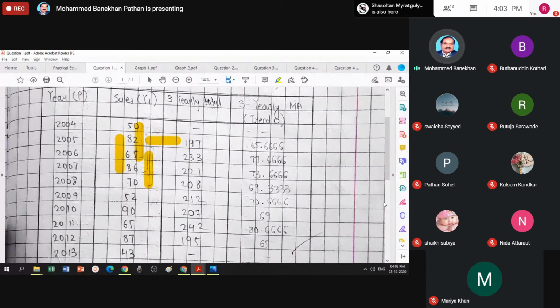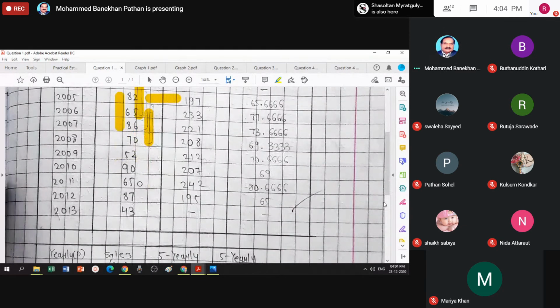This last column which I calculate gives the answer of moving average with 3 years, and it is considered as the trend effect, the long-term effect. The process continues till my last possible group of 3 numbers. The total will be in front of 87, that is 195, divide by 3, answer is 65.